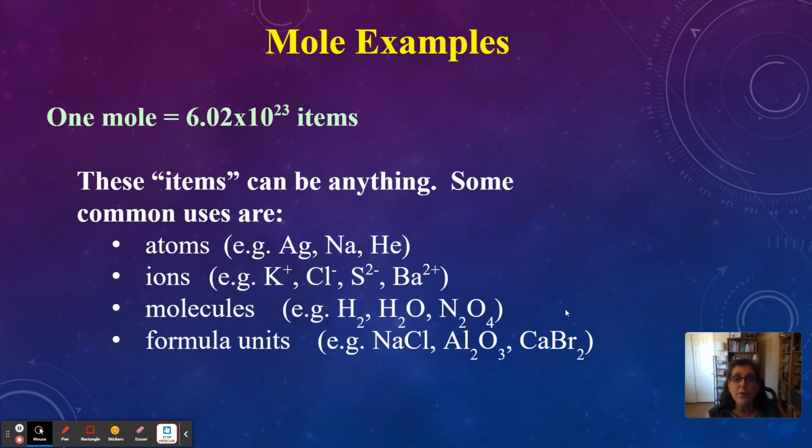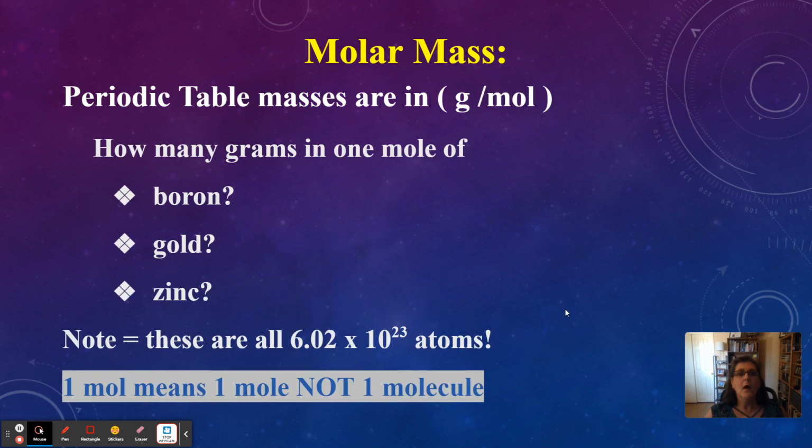So if we have 6.02 times 10 to the 23rd units of NaCl, we would have 1 mole of salt. So 1 mole is 6.02 times 10 to the 23rd atoms or molecules or ions or formula units. That's usually what we use them for. Great. As we already mentioned, in the periodic table, those masses now are going to be grams per 1 mole. We call this the molar mass, the mass in a mole, molar mass. So the mass that belongs to 1 mole.